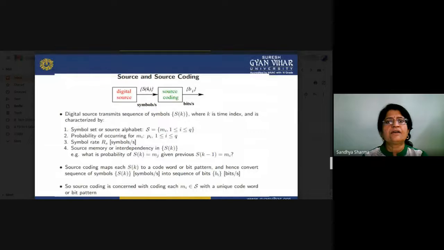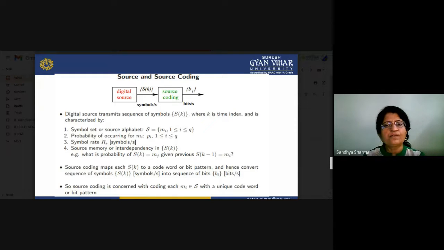Now we have a digital source and we have to do source coding. In further slides we will see how to do the source coding. A digital source transmits a number of symbols. Many symbols are generated, there are certain probabilities we have to assign, and there is a certain symbol rate.